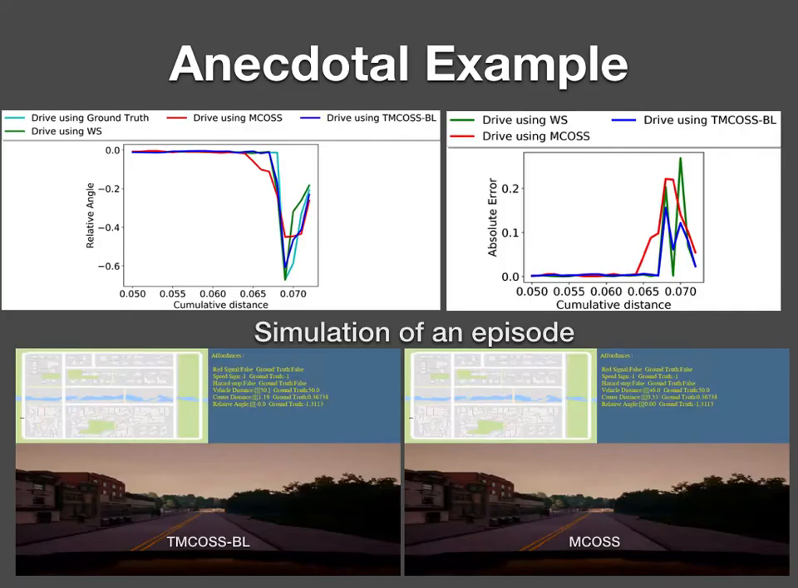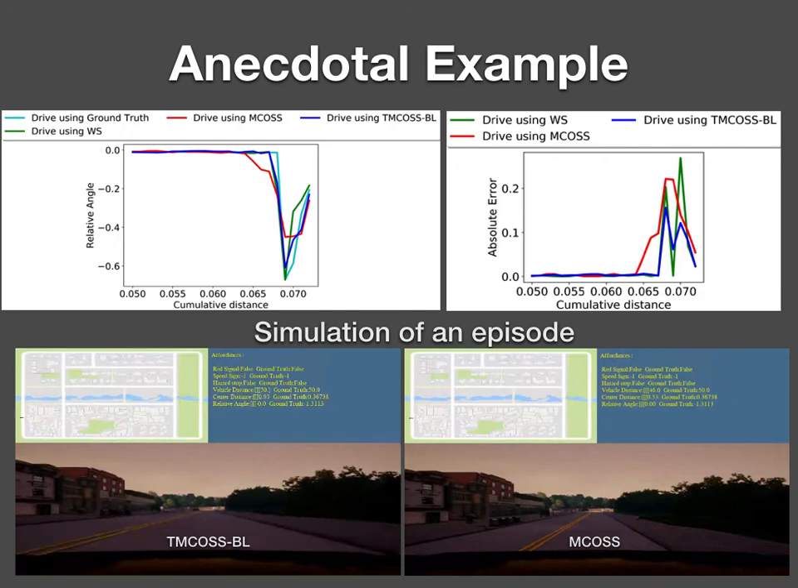Here we show an anecdotal example for an episode, where in the left plot of relative angle versus the cumulative distance, we can see that the car was moving straight till some point of 0.068 on the x-axis, after which it has encountered a left turn. We can see that the red line for MCOSS starts deviating from a little before, leading to cumulative errors, thus failing to complete the episode. We can also see the absolute error on the right side plot, where we can notice the difference is higher for the red line from the time it started deviating.